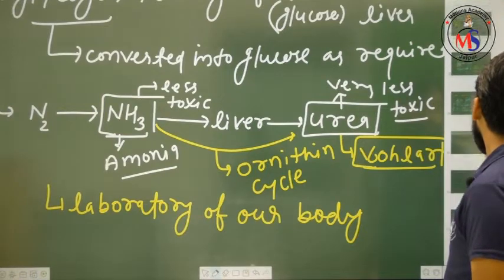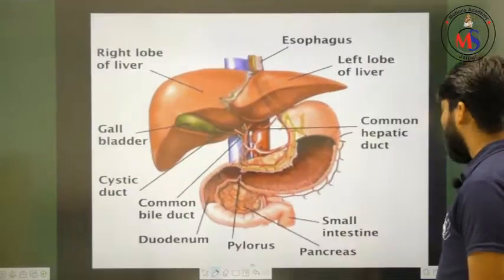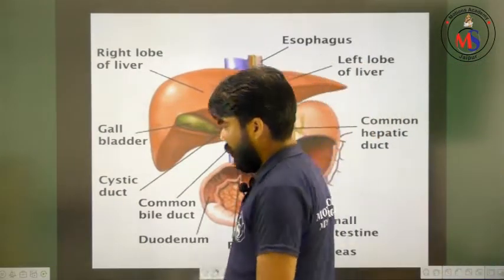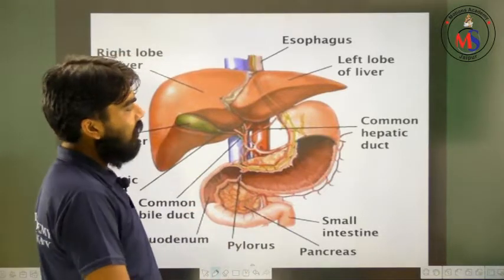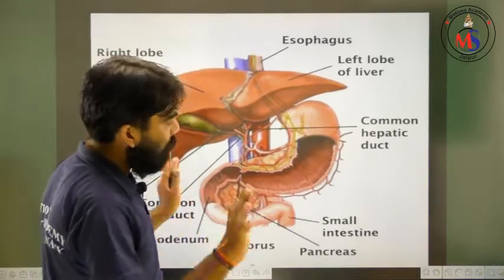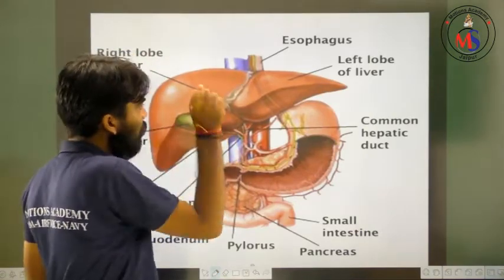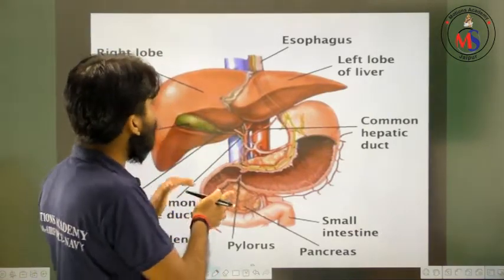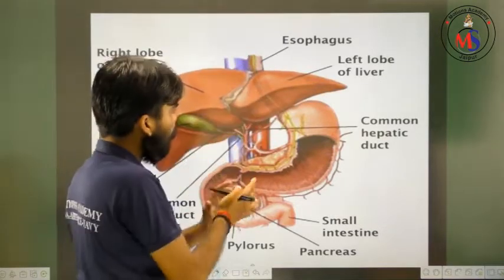So, friends, this is the basic diagram of our liver. You are watching that some internal structures are not clear. I will clarify all these structures, but the major thing that I am going to discuss is its external portion.